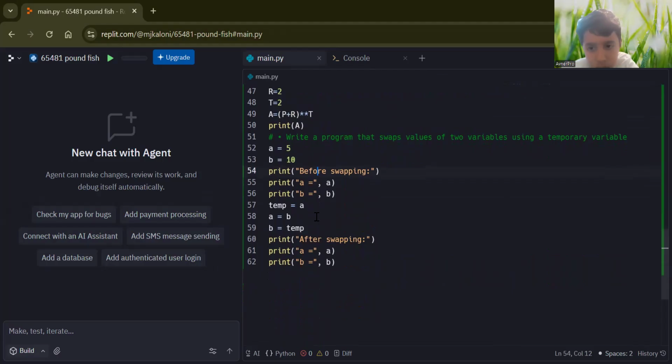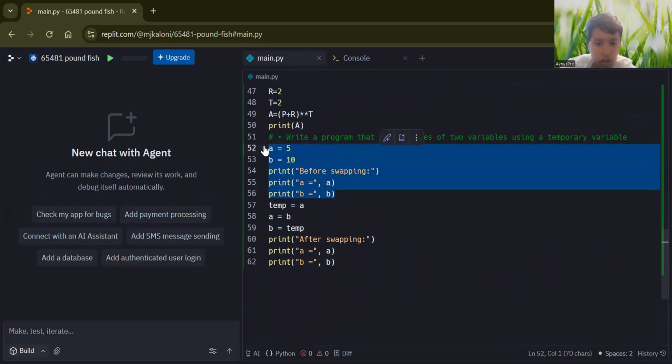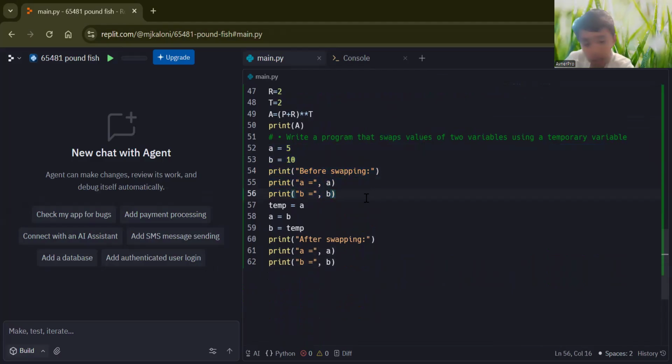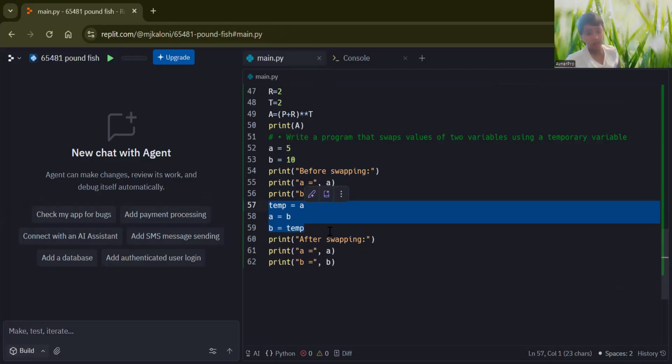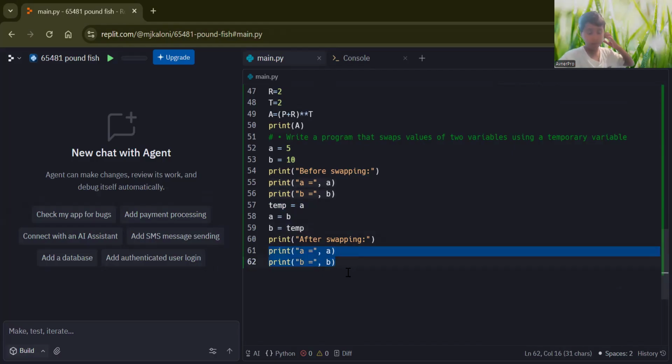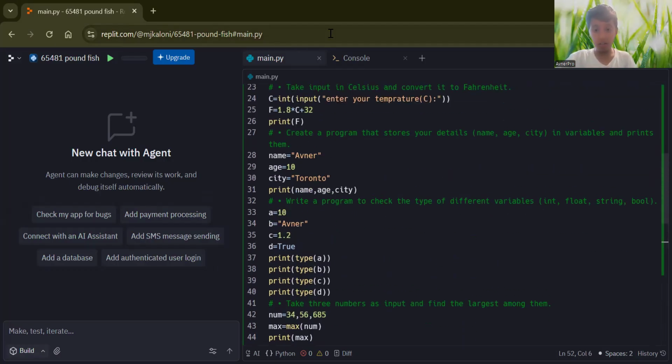Now, a program that swaps the variables, we have to use this for temporary. That's what we do. We just do this. We swap these variables, but we have to use a temporary variable. So that's what we're doing here. And after swapping, it will give us 10, 5 using that temporary variable. So that's how this code works.